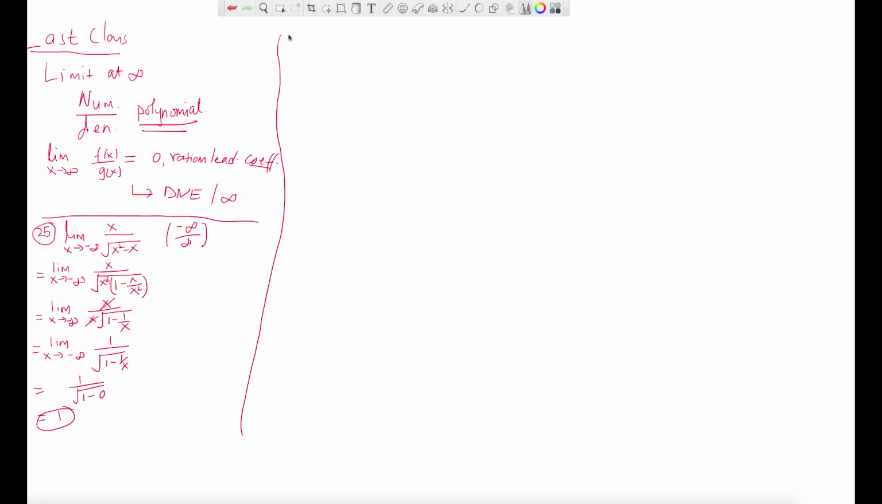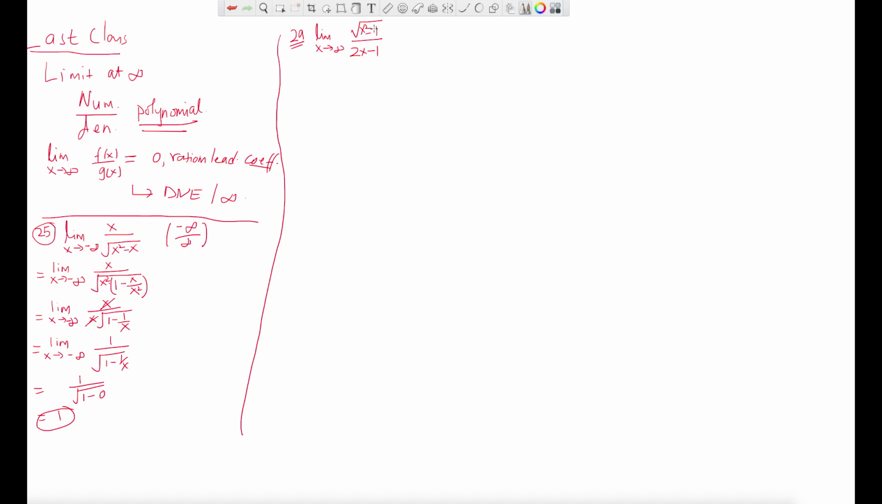Let's do number 29. On question number 29, I have the limit as x tends to infinity of the root of x squared minus 1, divided by 2x minus 1. So let's plug in the limit right away.